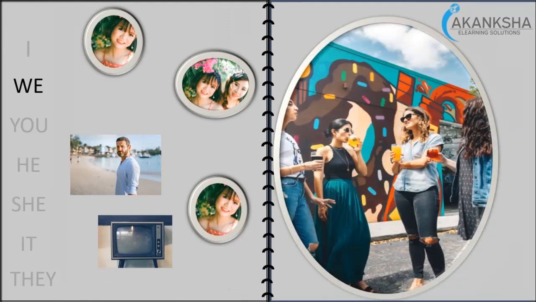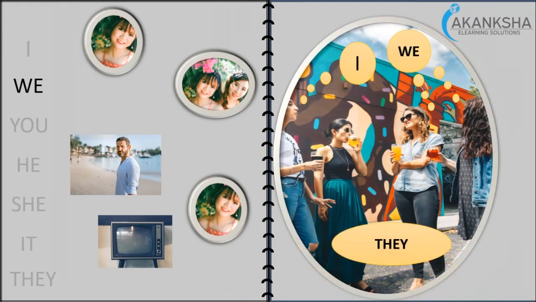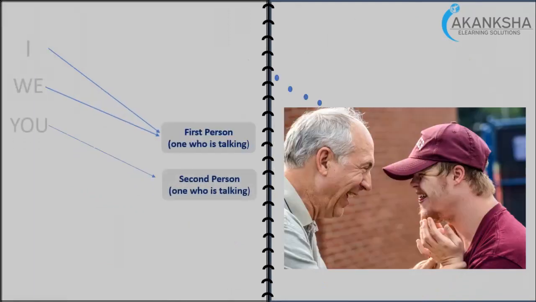When we have an individual person, we say I, when I talk about myself. When there are two or more people, we say we. And if there is a third person, then they say they, basically. All right, this is how it is. So I and we are the first person, and you is the second person. The first person is the one who is talking.